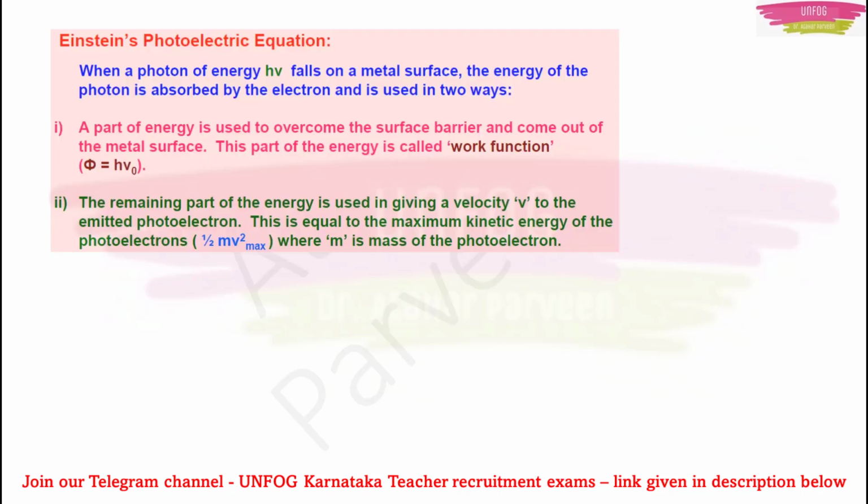After the observations and all the conclusions, Einstein explained why and how this is happening. He gave one equation, the photoelectric equation. It is a very well known equation. Let's talk about it.